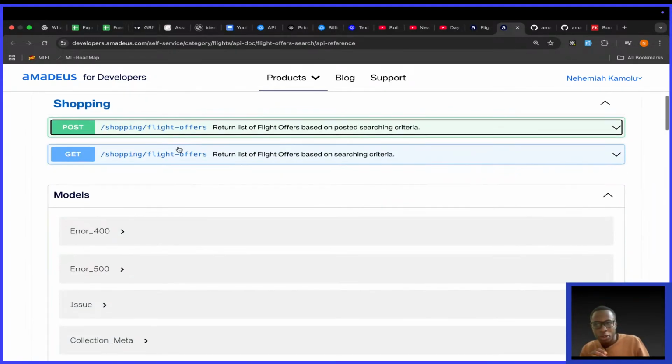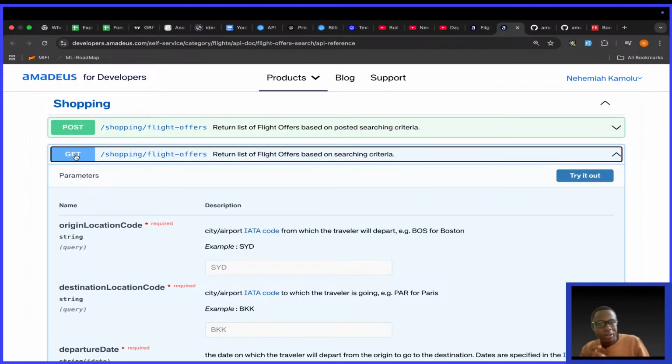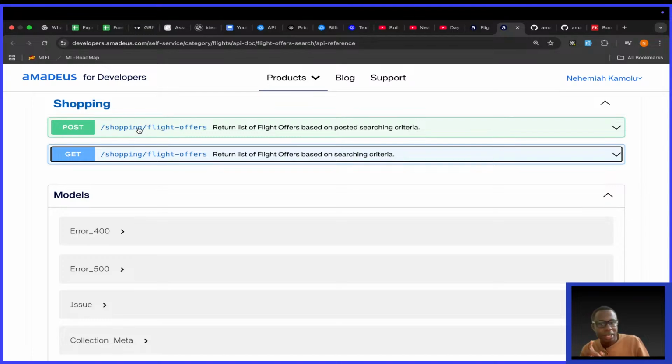So to do that, they use what? The GET. Remember, these are Amadeus's shopping flight offers. They say return a list of orders based on posted searching criteria. Even GET, they say get shopping flight offers, return list of flight offers based on searching criteria. So they return the same thing. Okay, but we simply have to change.